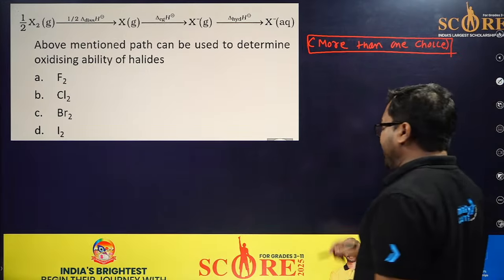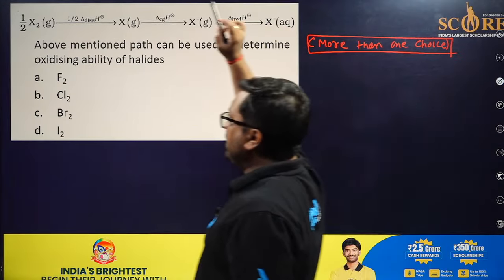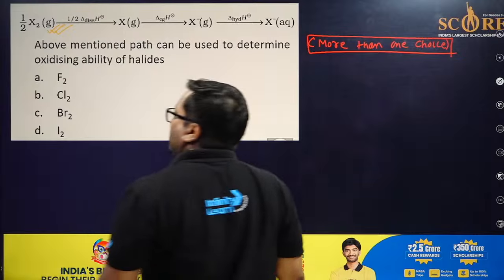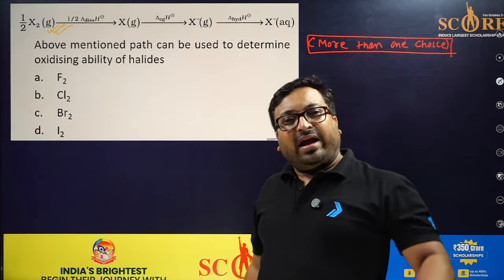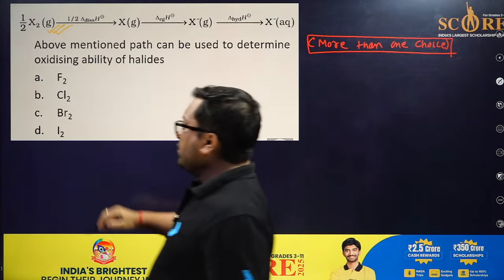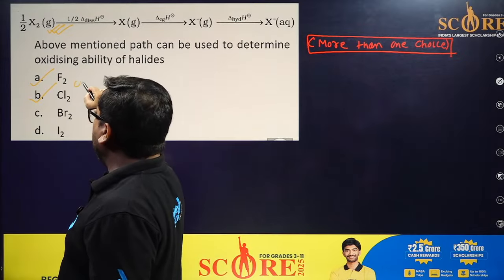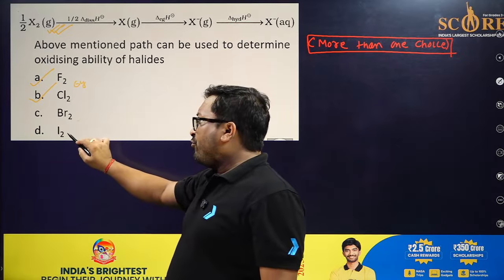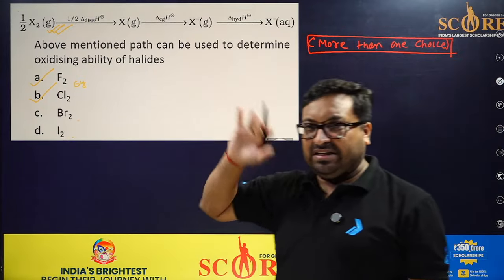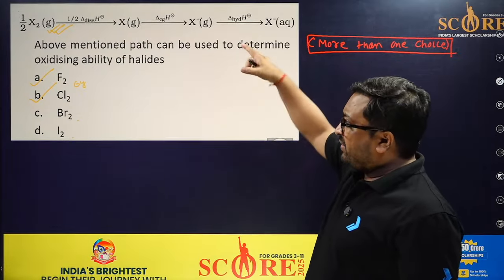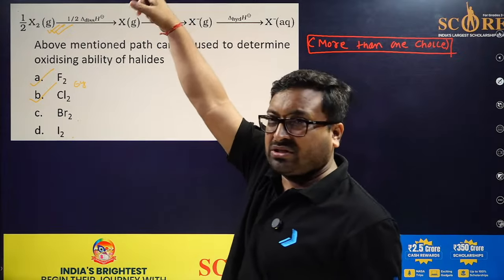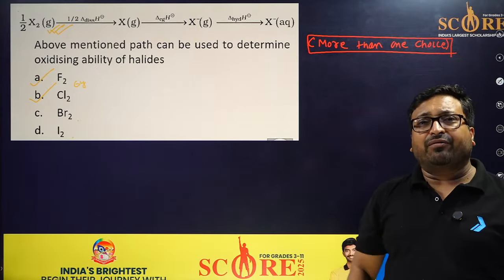I will not take too much time for this. My dear friend, this species is mentioned as a gas, and you should only measure in free form the options which exist in the gaseous form. So the answer will be A and B both, which exist in gaseous form. This one is liquid, this one is solid iodine. So this value is only applicable for F2 and Cl2. Bromine is present as a liquid, so we would need another step. So this can be used only for fluorine and chlorine.